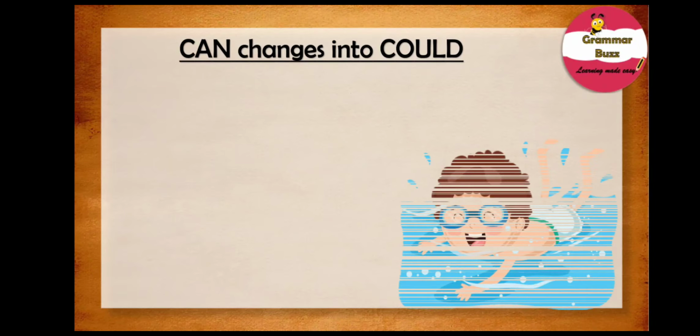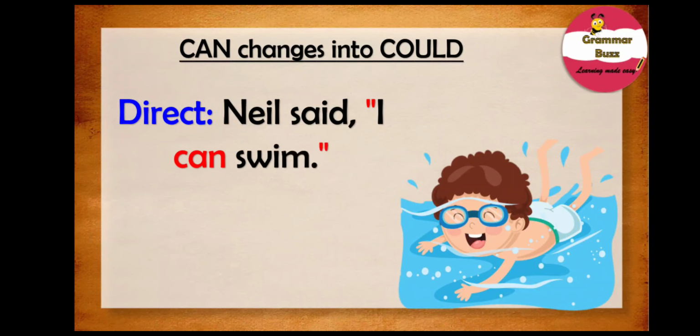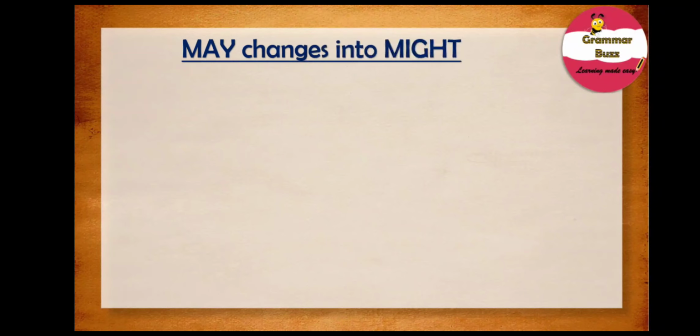So what about this sentence? Well, it states, Neil said, I can swim. Note the modal verb can in direct speech. While converting this sentence to indirect speech, the modal verb can will change to could. And we have, Neil said that he could swim. Simple so far, right? Okay, let's take into account our next modal verb, and that is may.